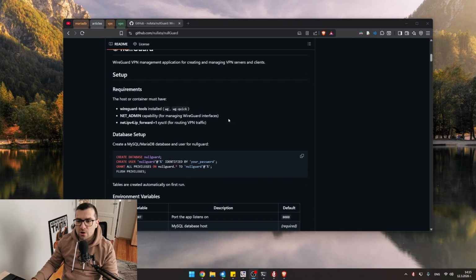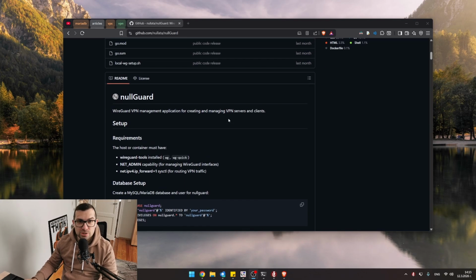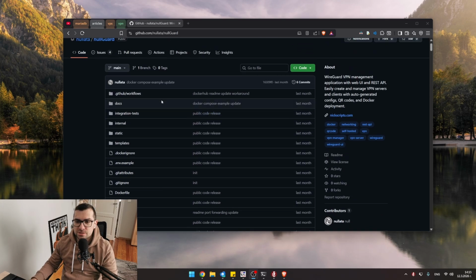So, nullGuard is basically an application that gives you a shortcut to self-hosting a VPN. Some people might ask, well, why do you need to self-host a VPN in the first place? Well, the answer to this is actually pretty simple.